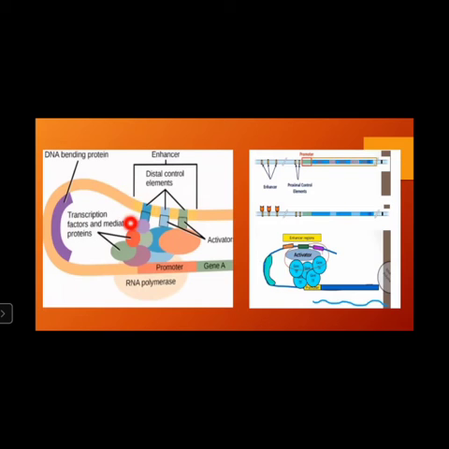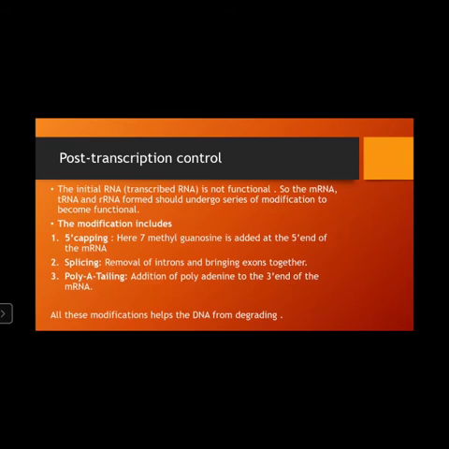In case the repressors are present, these activators don't come into play, and it becomes a repressor that decreases the rate of gene expression. Then comes the post-transcriptional control. The initial RNA, or the transcribed RNA, is not functional. So the mRNA, or any form of RNA which is formed, should undergo a series of modifications to become functional. The modifications include 5' capping, splicing, and poly-A tailing.